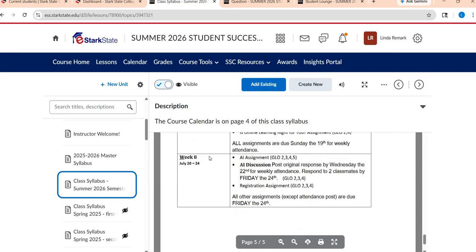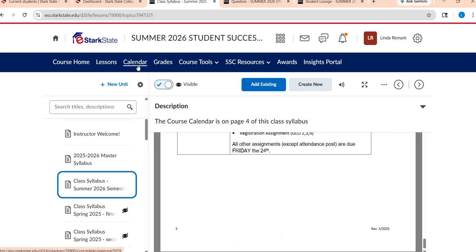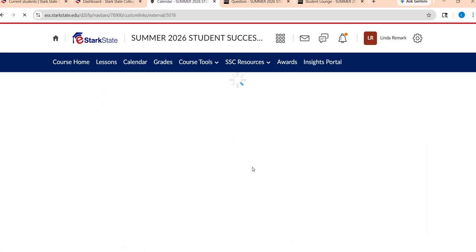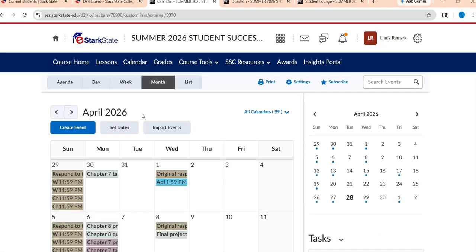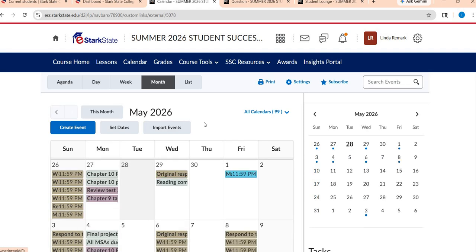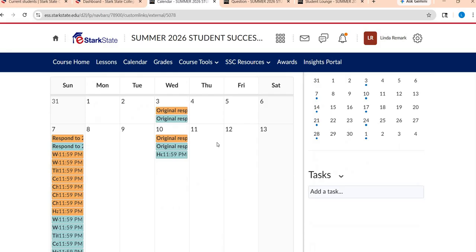I also like to show students that you can look at the calendar right here, and all of those assignments that you just saw on the syllabus, I'm recording this in April, so let me skip to June, you can see are also here on the online calendar. So you have a couple of places where those are located. I will also have weekly announcements with the breakdown of everything you're doing. So you're going to see them in the announcements, in the syllabus, on the calendar, in your messages. It's going to be all over, so hopefully it'll be hard to miss when things are due.